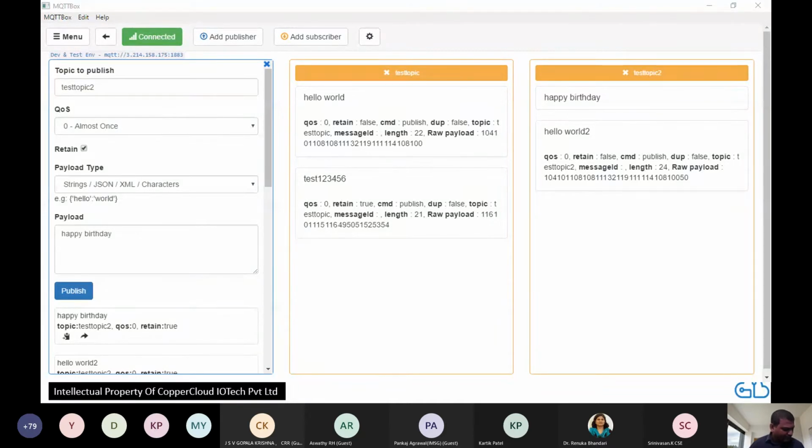Now let me show you my mobile screen. Just a moment, guys.